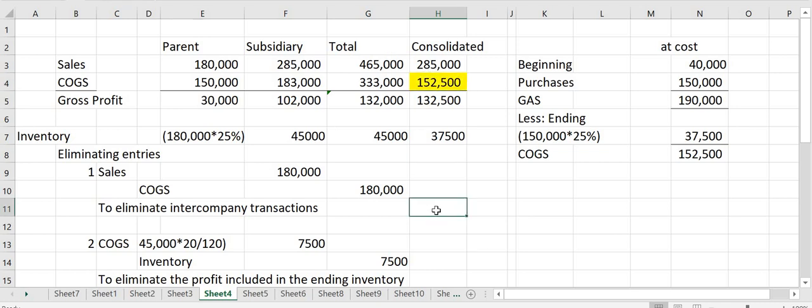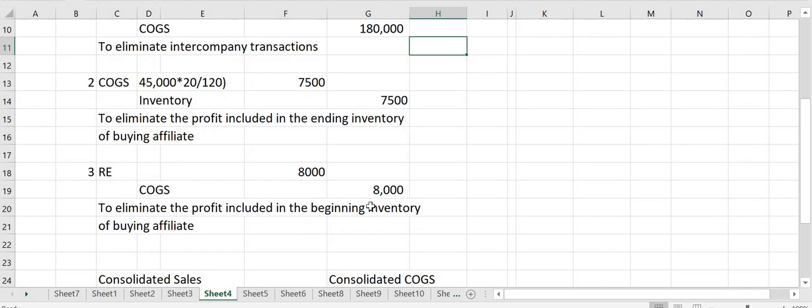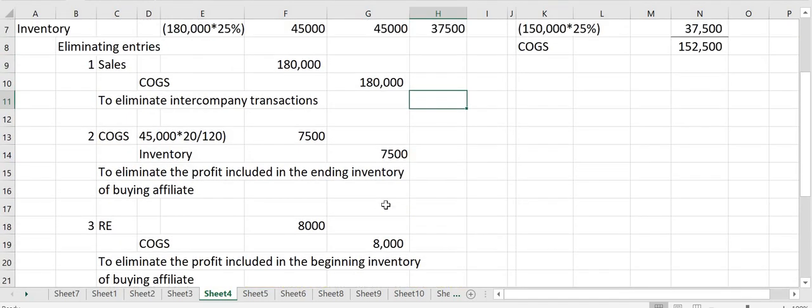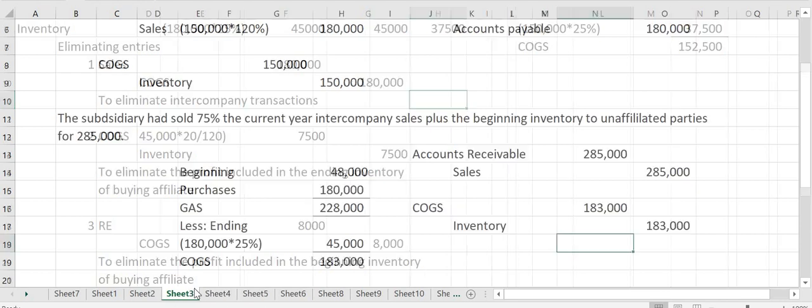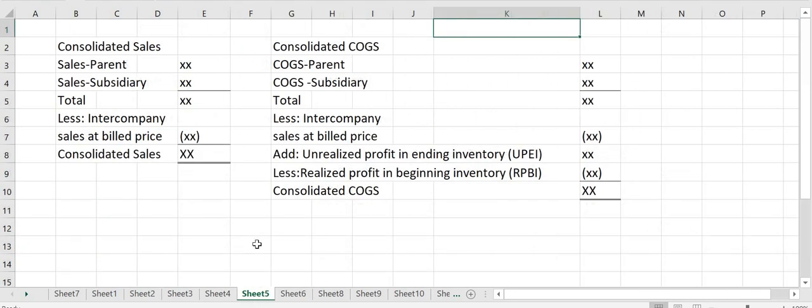So this is actually the entries on how to eliminate the intercompany transactions. From these entries, we have now come up with the formula. To compute the consolidated sales: sales of parent plus sales of subsidiary less intercompany sales at billed price for the current year. All intercompany sales, whether upstream or downstream, should be deducted to get our consolidated sales.